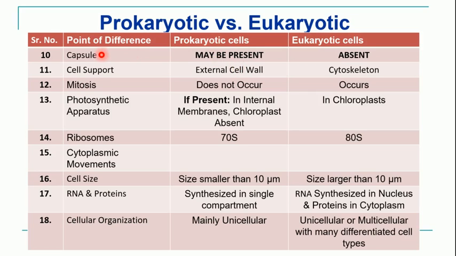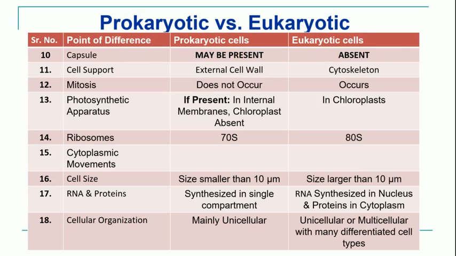So this capsule is present in some bacteria, but it may be absent in some bacteria. So we can say that capsule may be present or may be absent in prokaryotes, whereas capsule is absent entirely in the eukaryotic cell. So eukaryotic cell, that is plant or animal cell, do not have the capsule.